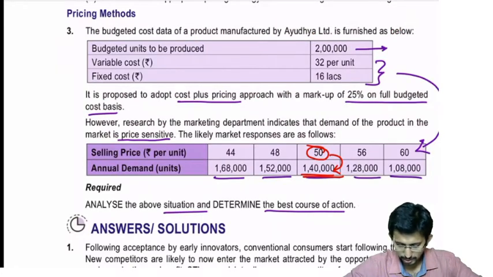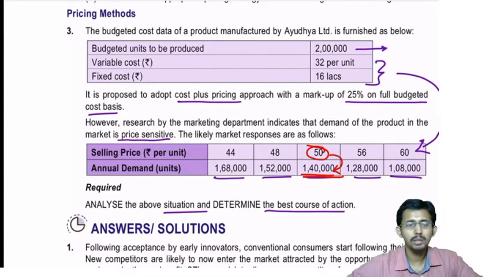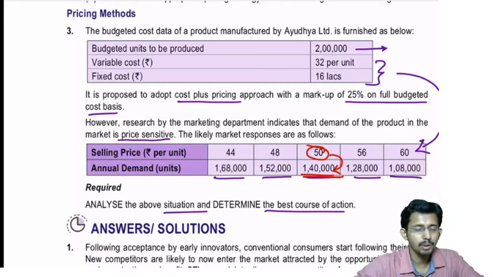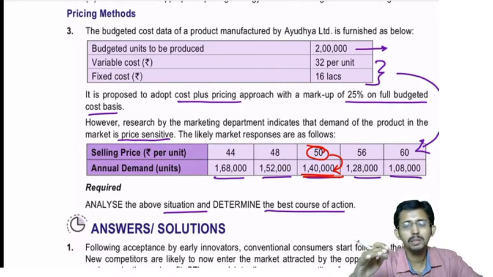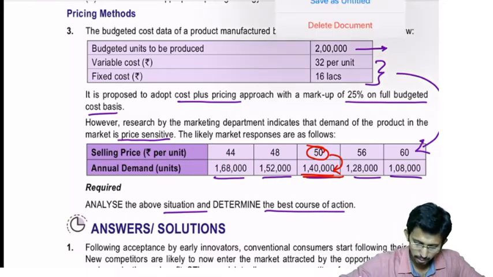Analyze the above situation and determine the best course of action. Now, what you have to do? You have to find out what should be the optimum selling price of the company. Optimum selling price means what? What should be the selling price at which the profits are maximized? Okay, so you can write